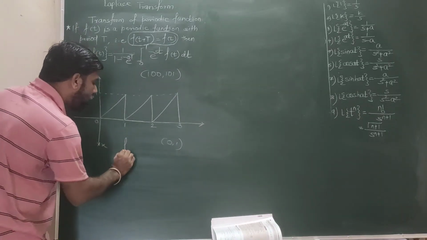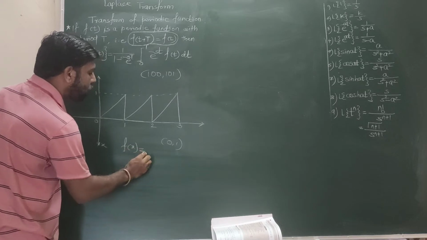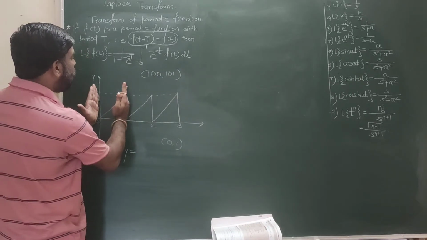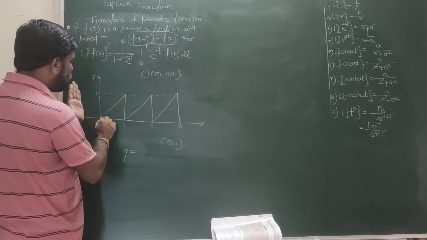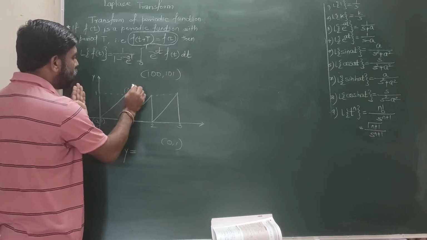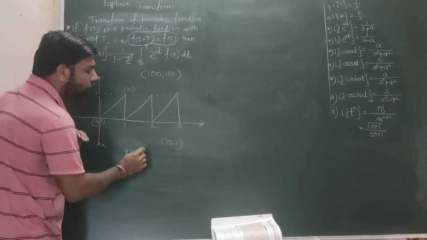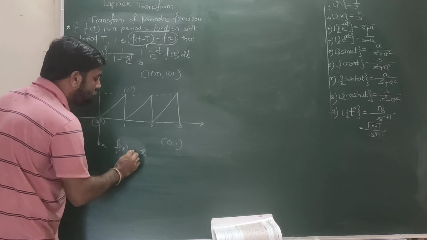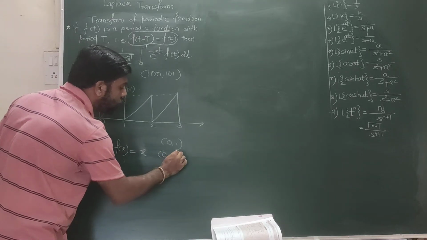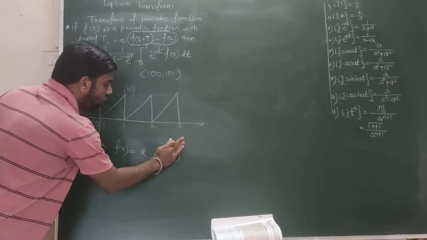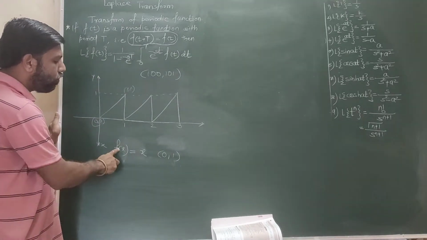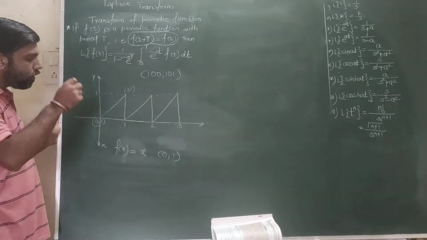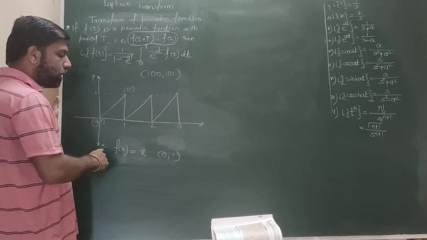So here f(t) or f(x), okay, this is the y function. Now in this interval the line is from the 0, 0 coordinate to the coordinate 1, 1. So y equal to x line. अब y की जगह हम यहाँ पे लिखेंगे f(x) and the interval is 0 to 1. So in this the function is defined f(x) is equals to x in the interval 0 to 1. So this is a periodic nature. The same nature we have